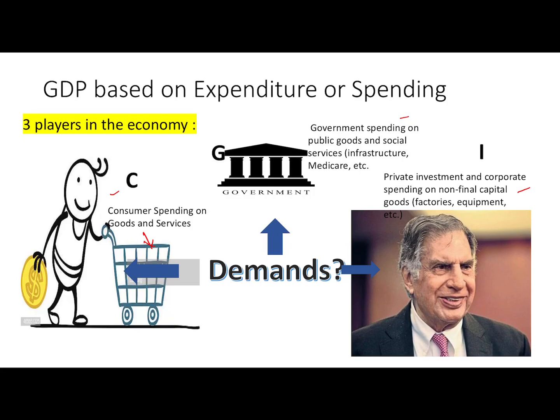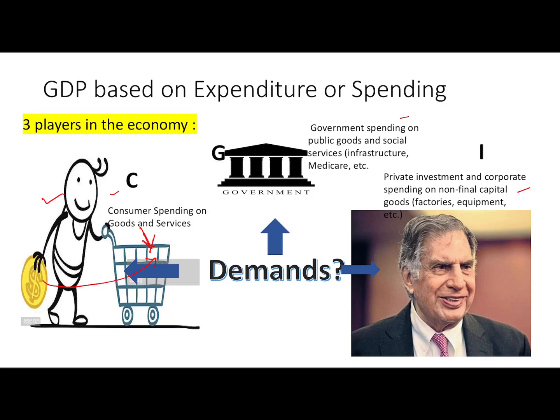So let's revise this. Different groups that participate in the economy are the following. There are three key players that participate in the economy. And what do we mean by participation in the economy? They raise demands in the economy to satisfy their needs and wants. And because they are raising demand, they will spend their money in the economy. Okay, so these are the people who spend money in our economy. So first is the consumer, people like you and me.